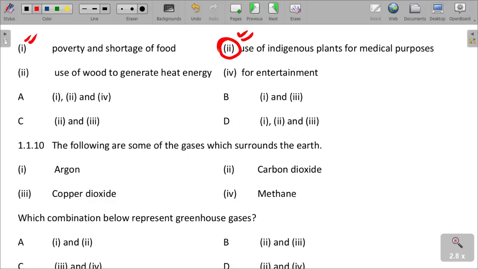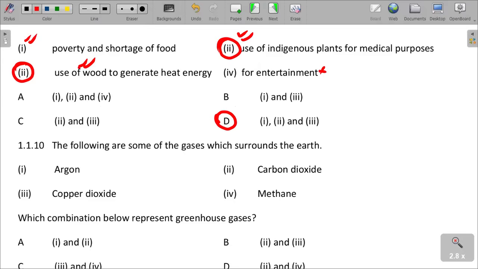And then they are used as wood, to generate heat. I'm sure you know that we use indigenous plants as firewood. Entertainment, not really. So we can agree that the main reasons are that people have no other alternative: poverty and shortage of food, indigenous plants for medical purposes, and also firewood, which is D, can be right.